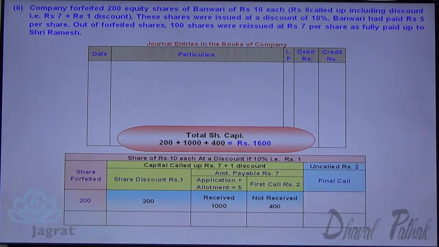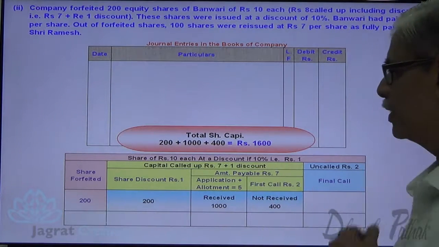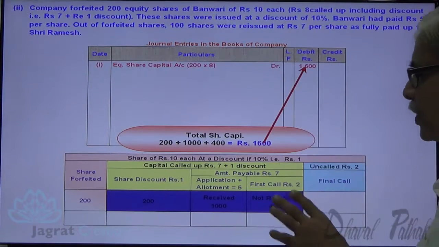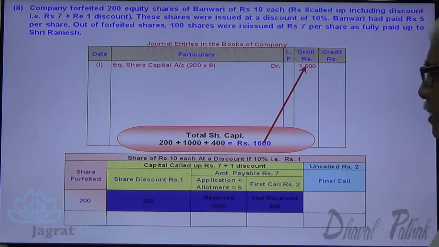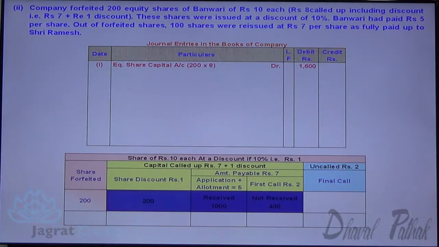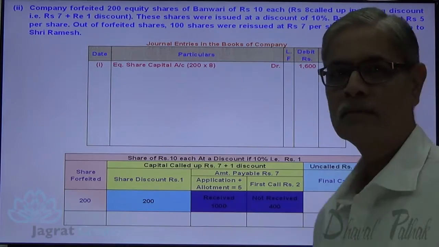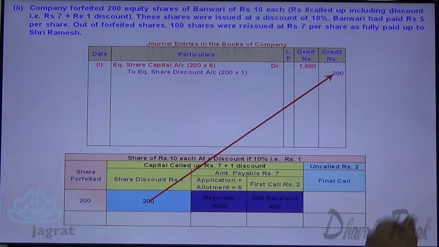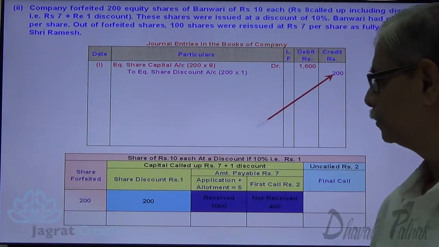So this is the called up capital. 200 into 8, 1600. Share capital account debit, 200 into 8, 1600, or the total of these 3 numbers. Now this discount gets disallowed. So share discount account credit 200.